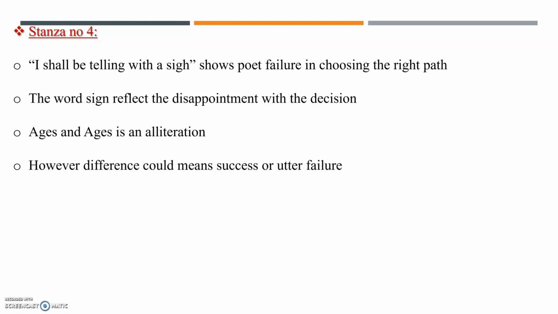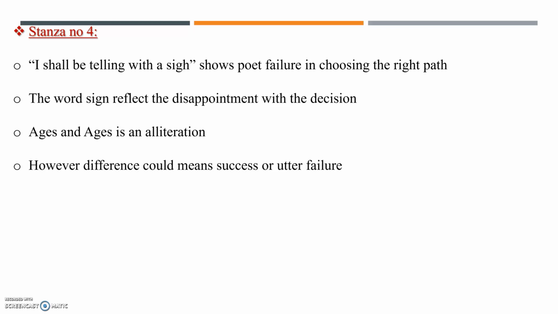So it starts from "I shall be telling this with a sigh." This line is an example of the poet's failure in choosing the right path. The word sigh reflects that he is disappointed with the decision. He accepts the fact that he is a failure in taking the right decision. Ages and ages is an example of alliteration.